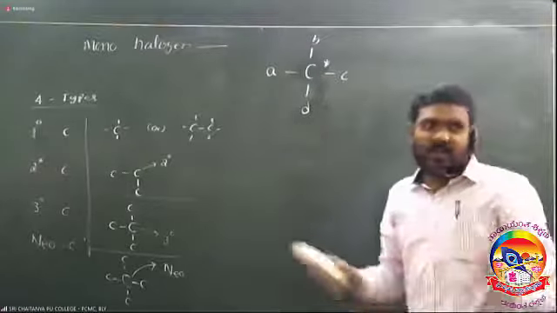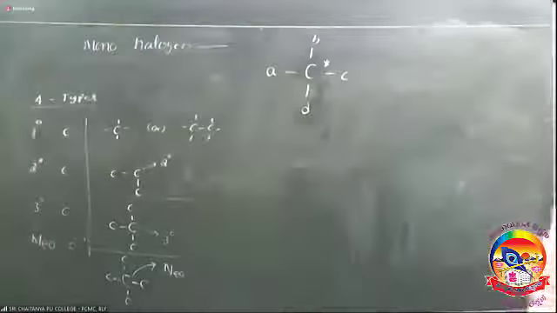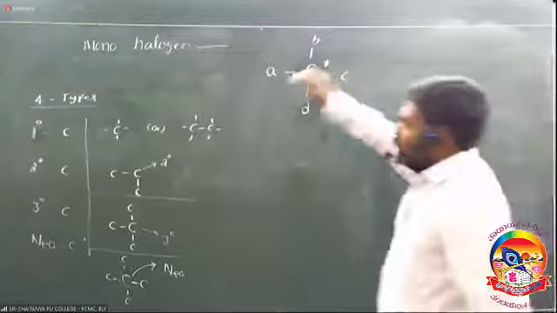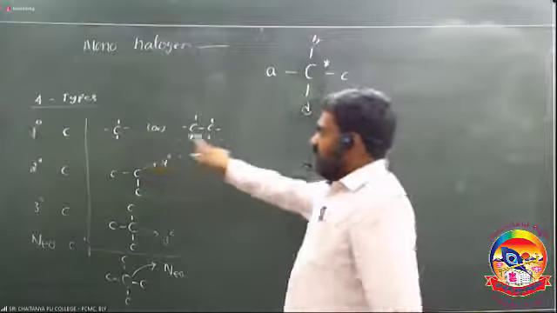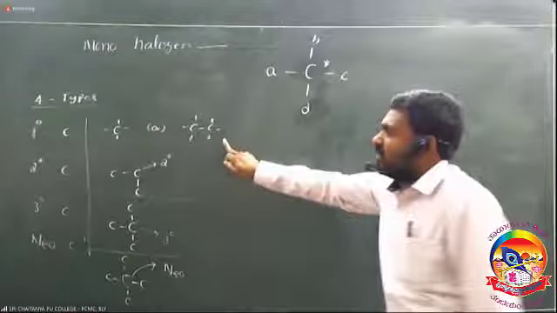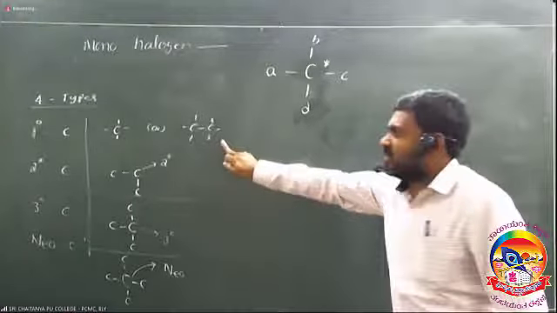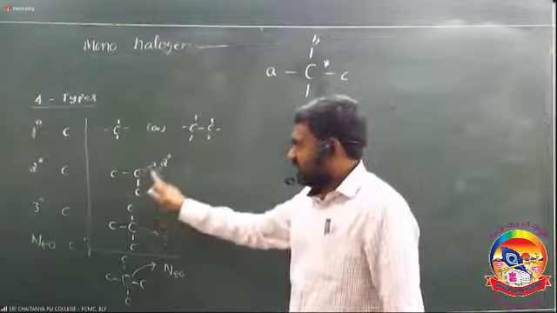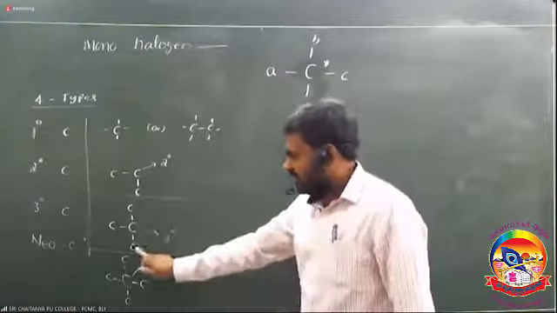So the carbon which is attached with one other carbon or none is the primary. The carbon attached with 2 other carbons is the secondary. The carbon attached with 3 other carbons is the tertiary.